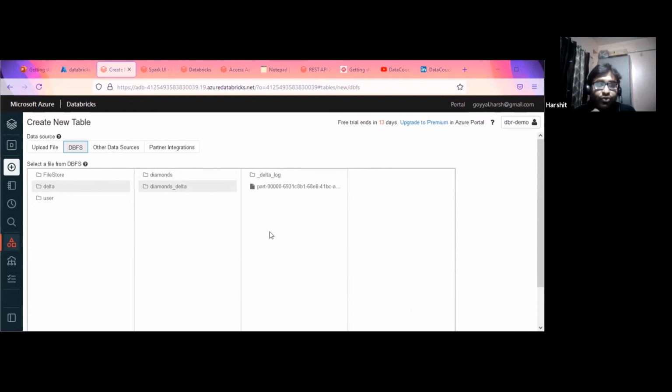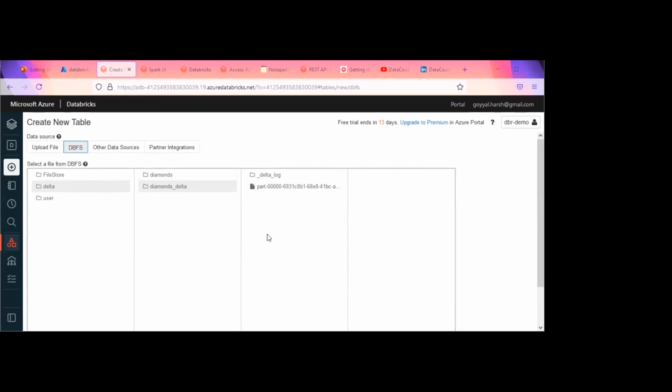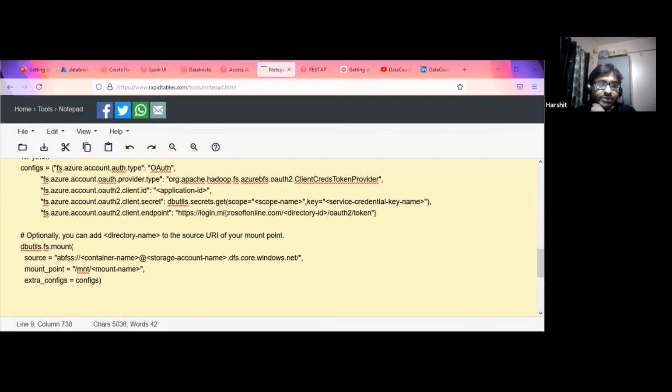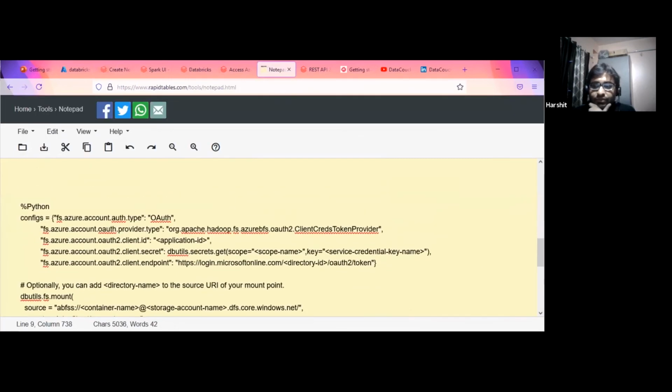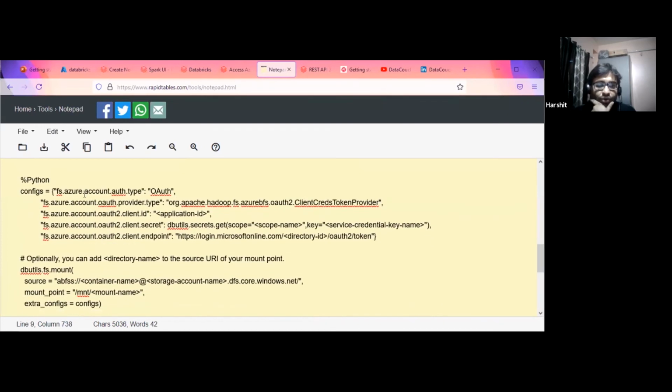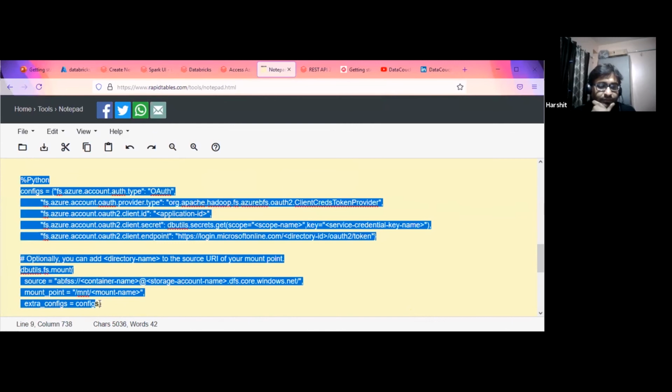So what we have to do is integrate this environment with ADLS Gen 2 or S3. ADLS Gen 2 in case of Azure, S3 in case of AWS, and as of now the entire thing is also available on GCP, so we may need to integrate it with GCP as well. Potentially, these are the Spark configurations. There are multiple ways to do it. The first way is this specific configuration where we are creating a mount point.